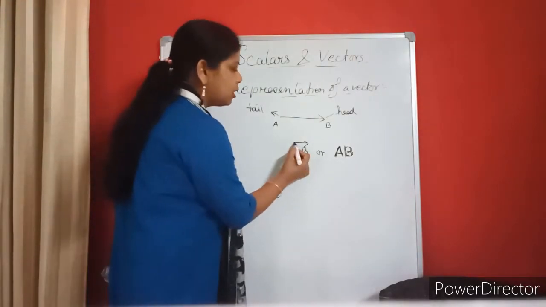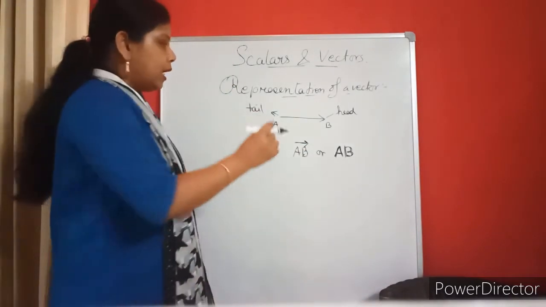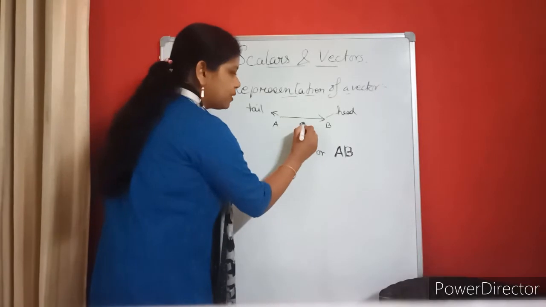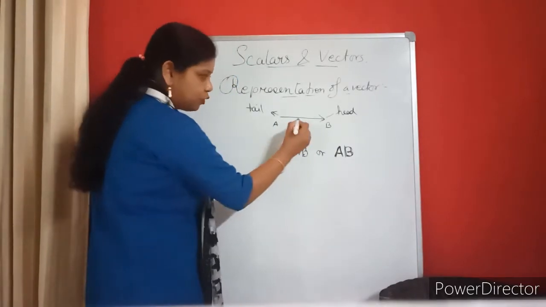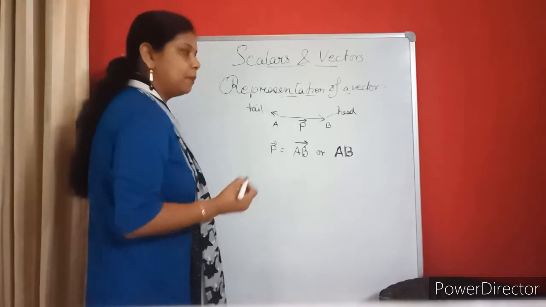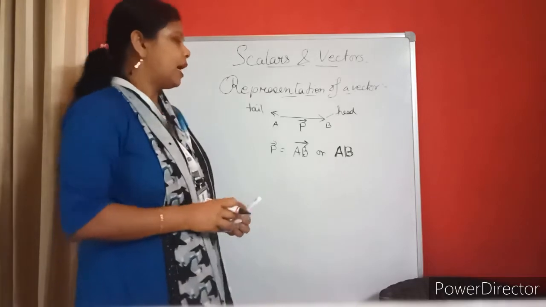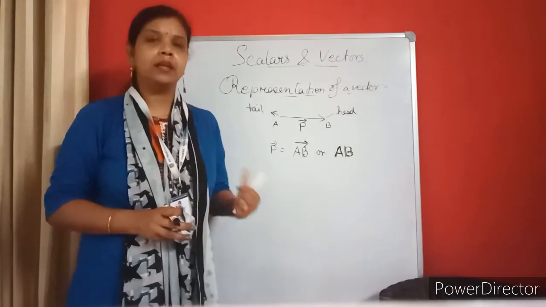So the representation is, you should always draw an arrow above it. If I say AB vector is represented by P, I have to represent P with an arrow like this. So P will be equal to AB. So this is the representation of a vector. And a vector always has a head and a tail.